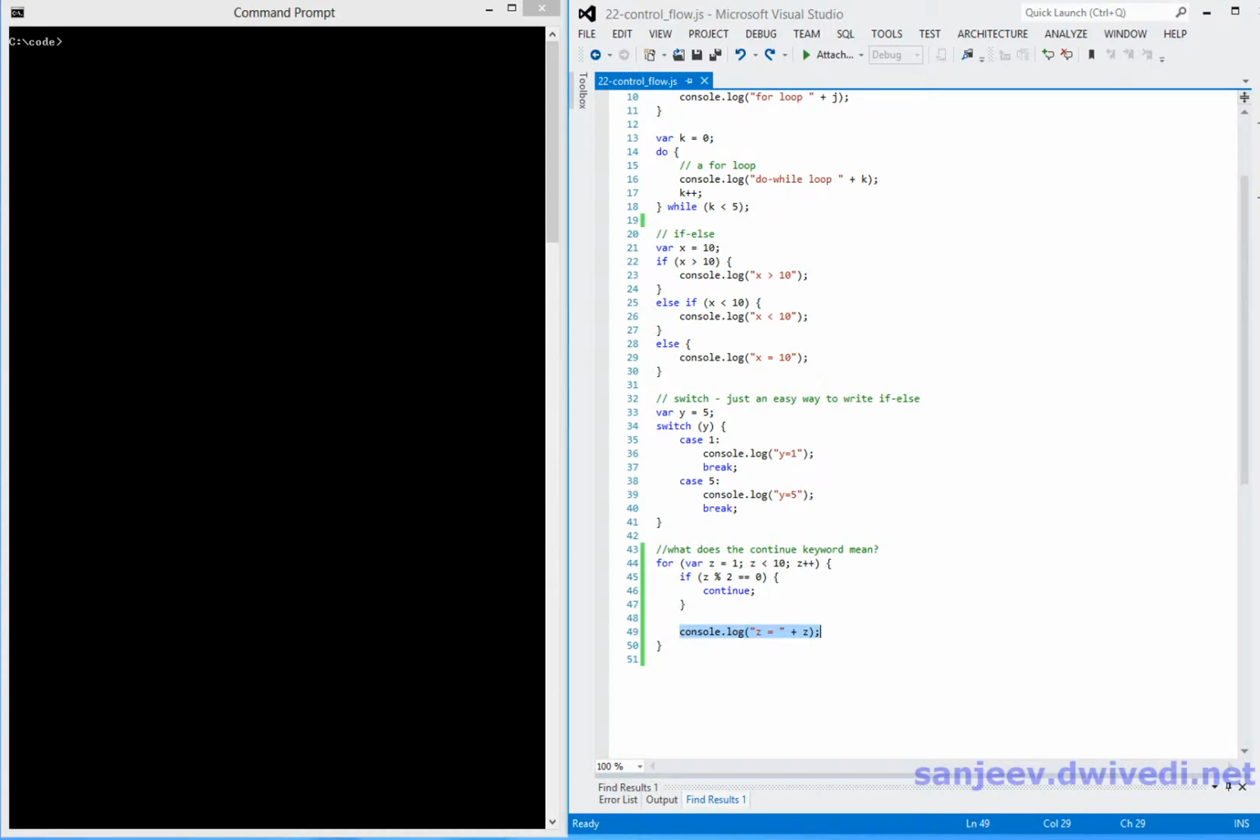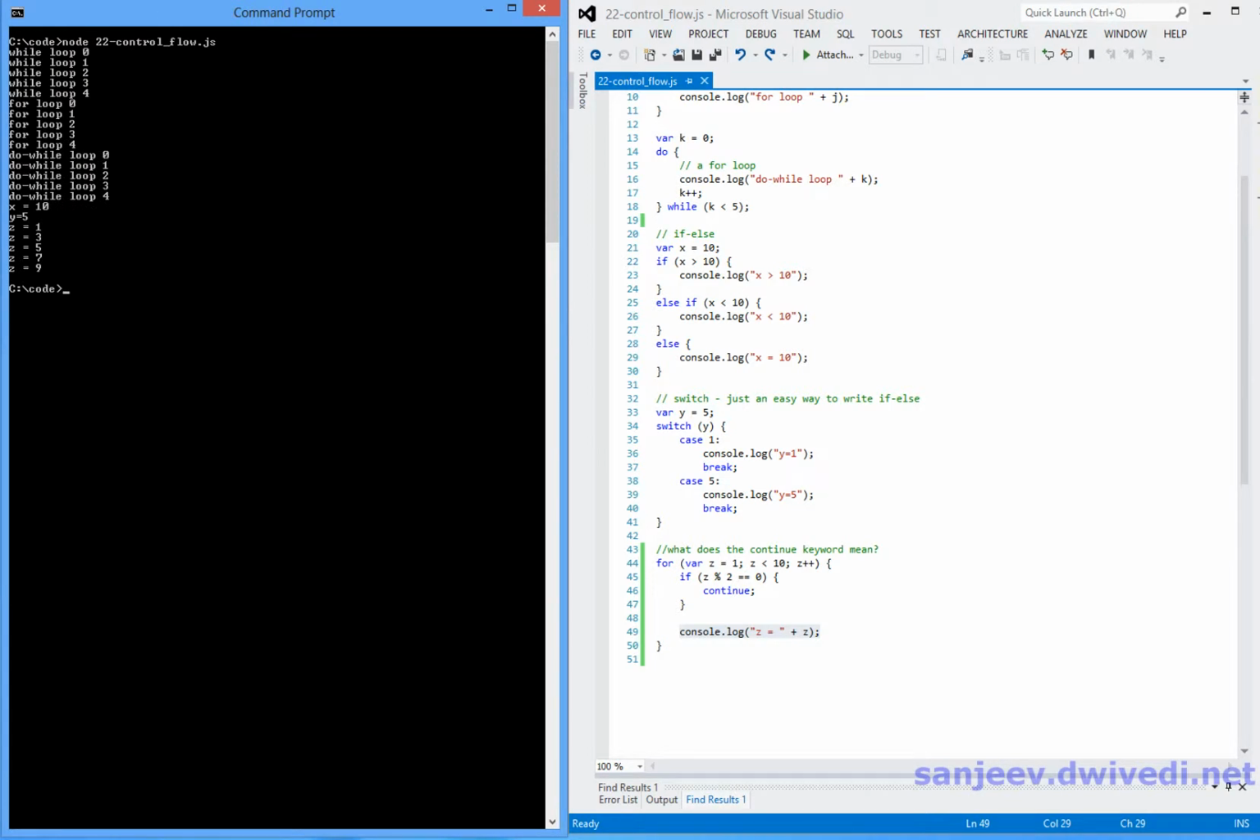So if we execute this, let's run it one more time. You can see here, every time z is even, we are not executing this line 49 over here. We are printing only z equals 1, 3, 5, 7, 9, or only the odd values. We are not executing the console.log for the even values. So that is what the continue statement means.